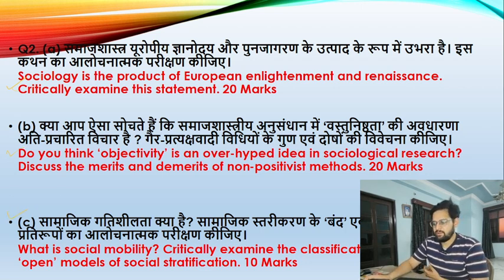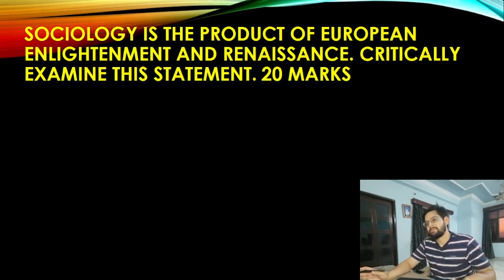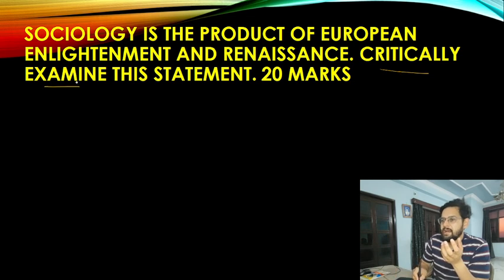Let's jump straight to our main understanding of the question. Sociology is the product of European Enlightenment and Renaissance. Critically examine these statements. What do we understand? In my opinion, this question is not very easy, or I would say moderately difficult, because it comes with the words critically examine.